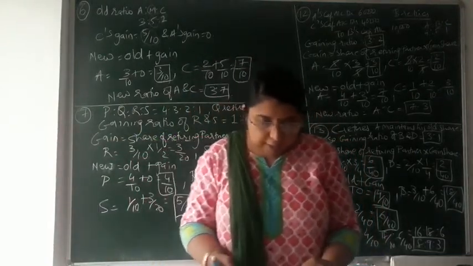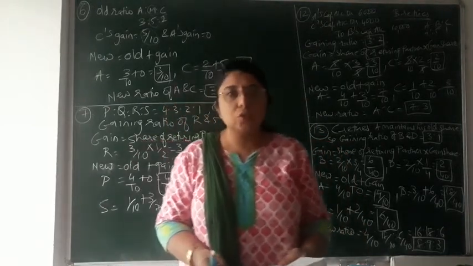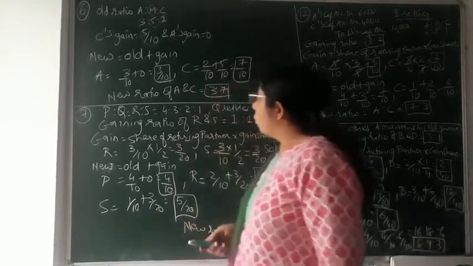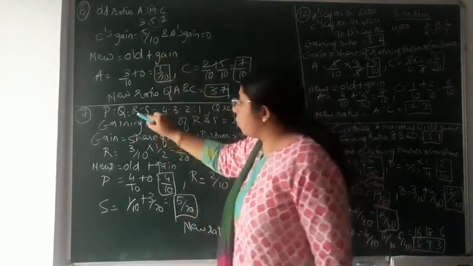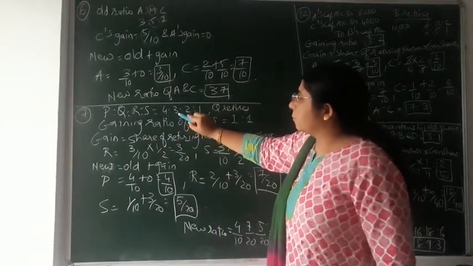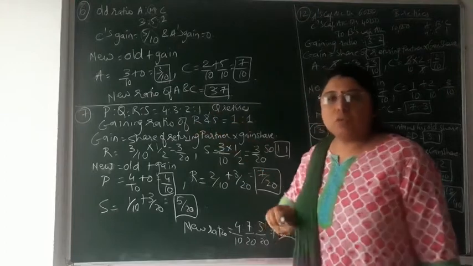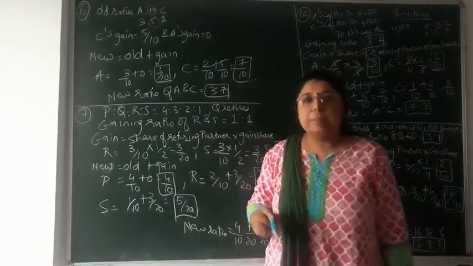P, Q, R and S are partners sharing profit and loss in the ratio of 4:3:2:1. There are 4 partners, whereas in the previous sum there were 3 partners. Now in this sum there are 4 partners P, Q, R and S, and their old profit and loss sharing ratio is 4:3:2:1. Students, whenever you are doing such short sums, note down